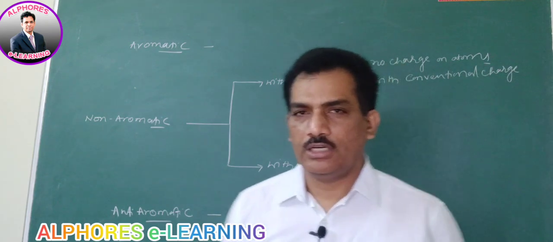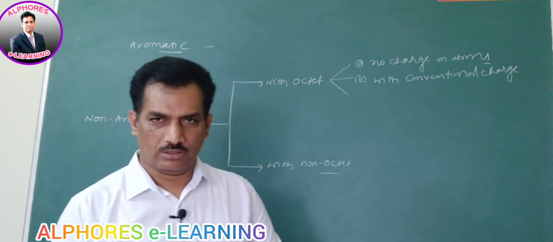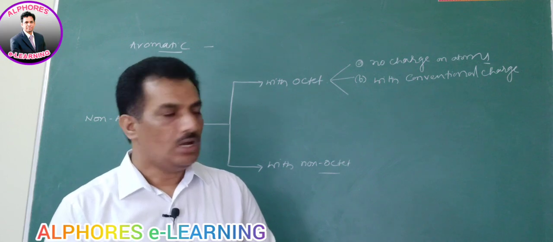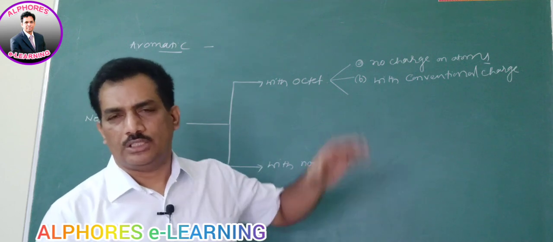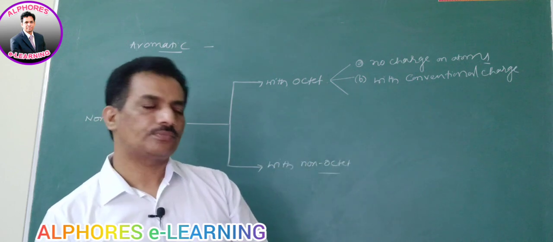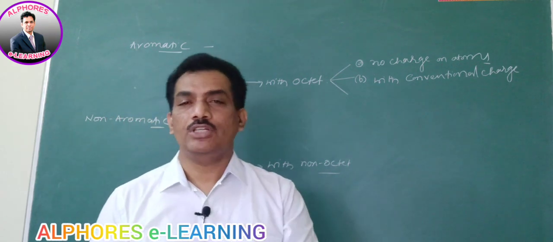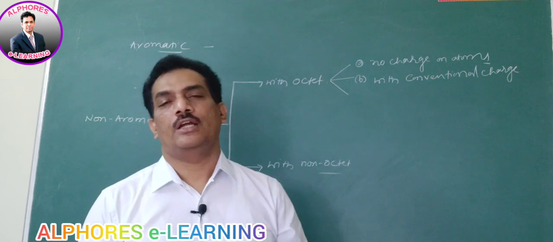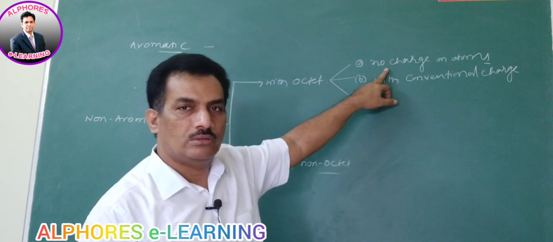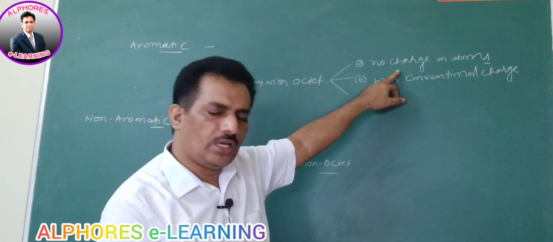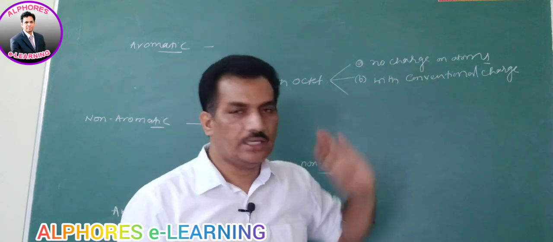Now that is in non-aromatic species. When we are considering the stability, first of all you have to observe whether all the atoms are having octet structures or not, that is 8 electrons around that atom or not. Once we find that the species are not having any charge, that is most stable in non-aromatic compounds. If it is having charge, then the charge should be conventional, that is a more electronegative atom possessing negative charge, and still following octet. Without charge is stable. We accept charge presence, but it should be conventional charge. In such a case, it is next stable.